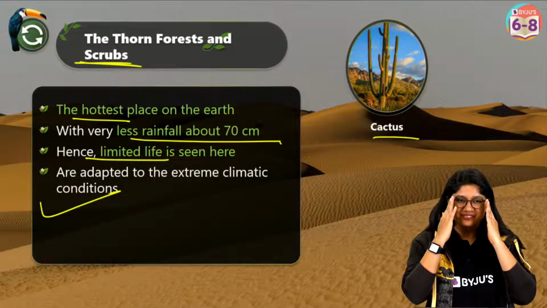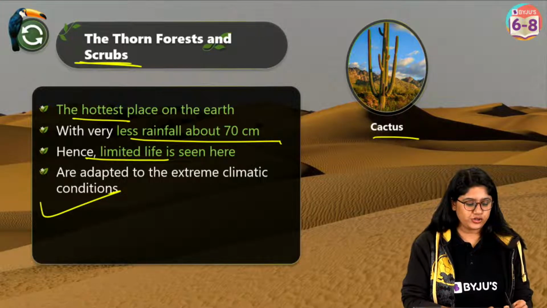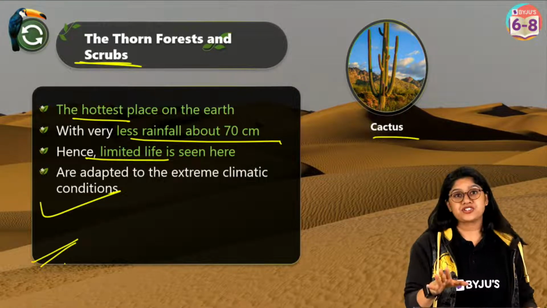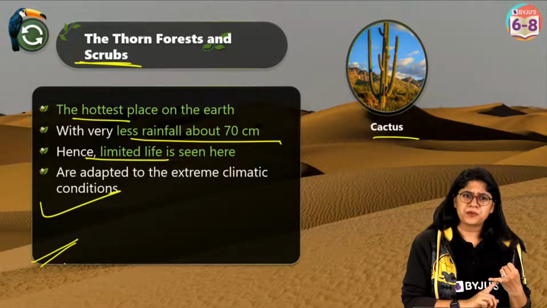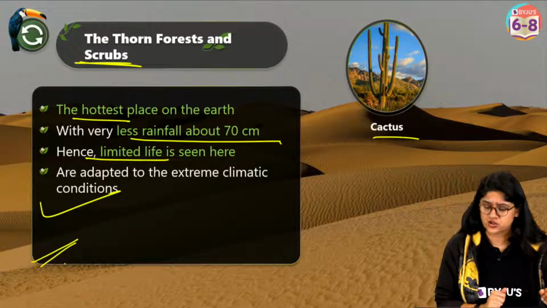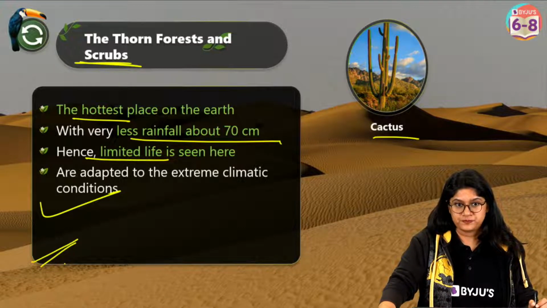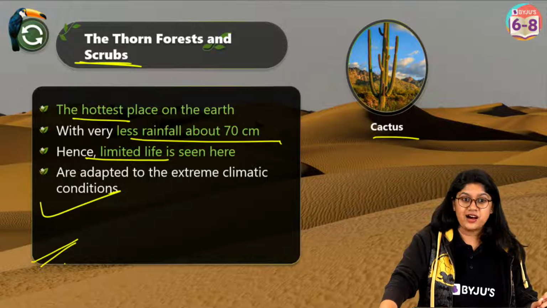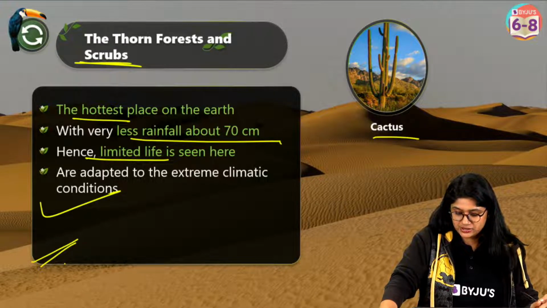Okay? Yes. So everyone, this is very easy for you to remember. You can mention that we have this type of forest in Rajasthan, Gujarat, Madhya Pradesh, a few parts of Maharashtra, and a few parts of Uttar Pradesh. Yes, Sahara Desert, yes, we have in our country. So we are clear with this, right?